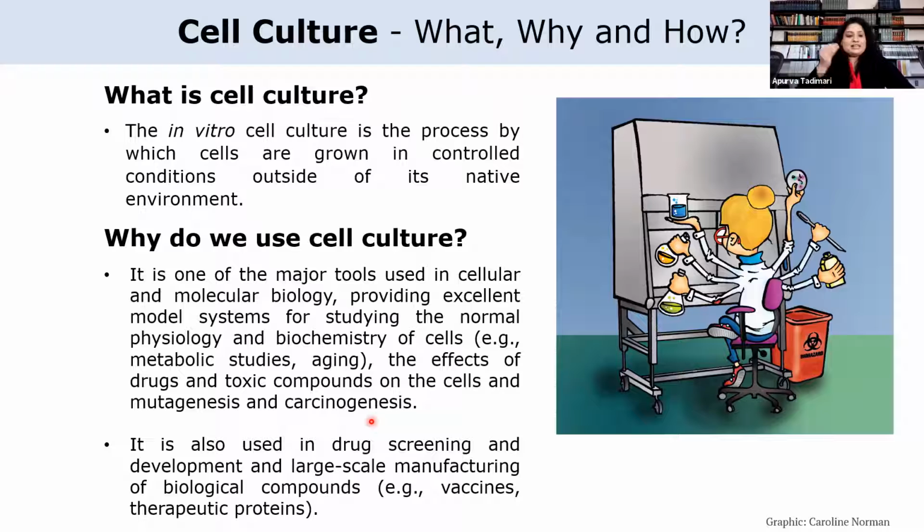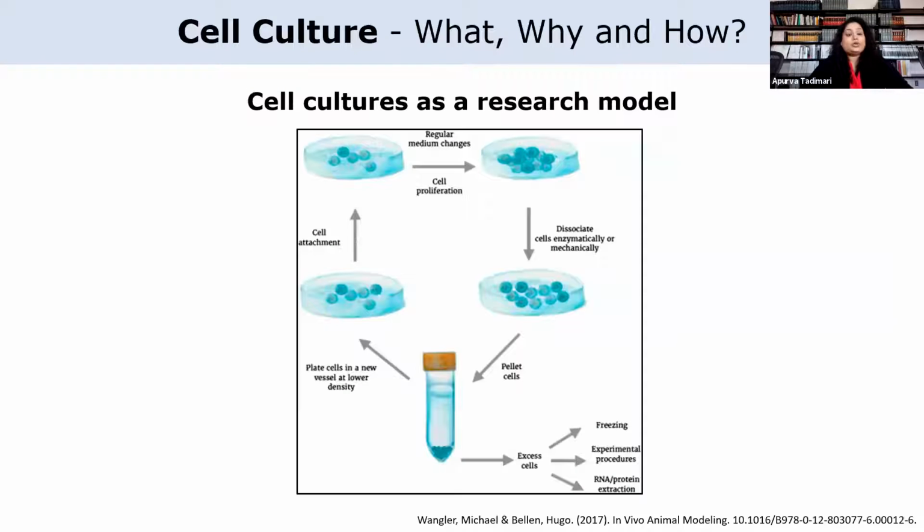So cells are the fundamental unit of life, and as I mentioned, they're an incredibly useful tool in everyday biological research. This is something we use every day in our lab as well. To briefly describe how we go about cell culturing, the cells used in this model may be removed from the tissue directly, and they can be disaggregated by enzymatic or mechanical means before cultivation, or they can be derived from a cell line or a cell strain, which can be commercially acquired, and later on you can establish these cell lines.